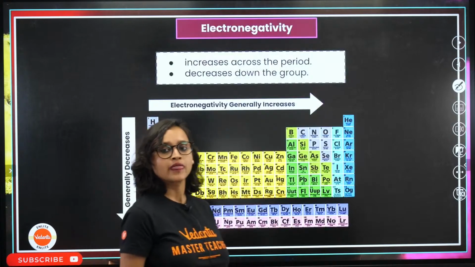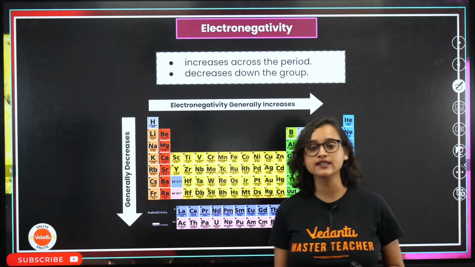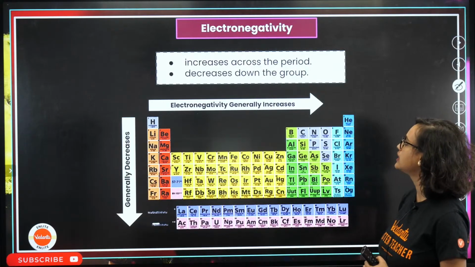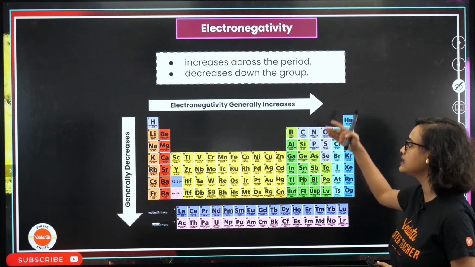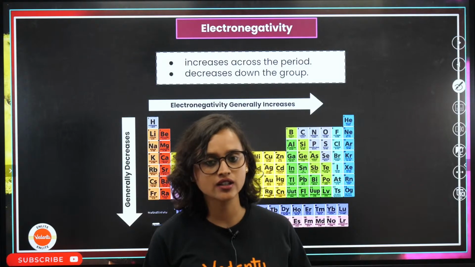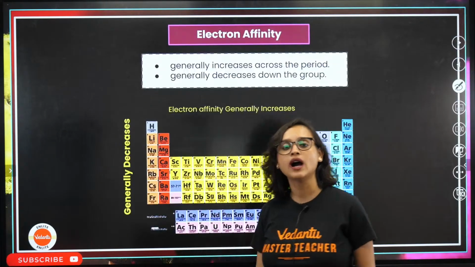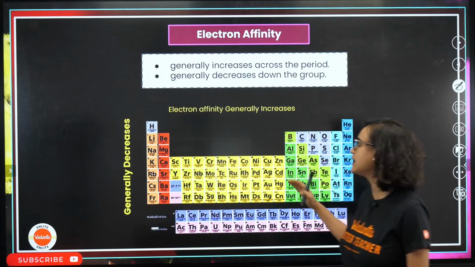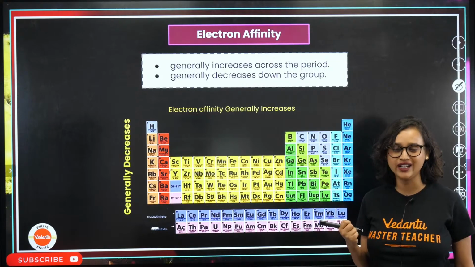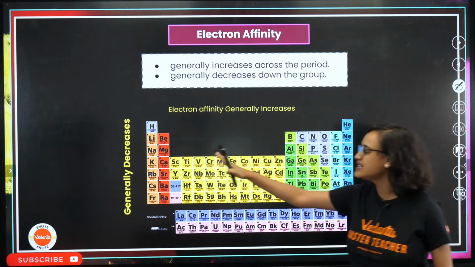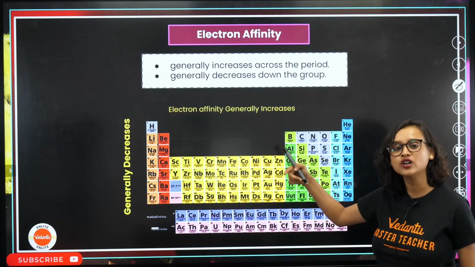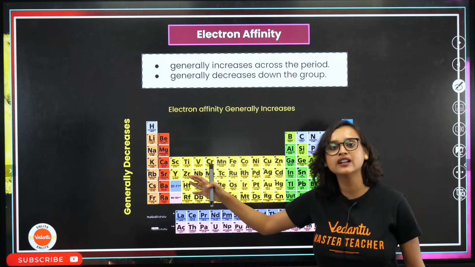Now moving on, what is the trend for electronegativity? The trend for electronegativity is it increases across the period, decreases down the group. Ma'am, electron affinity is opposite to ionization energy, but trends are same. Why is the trend same? You have to understand that this side of the periodic table, they want to take one electron, right? So obviously it will increase, but this side they don't want to take the electron. They will rather give away their electrons.